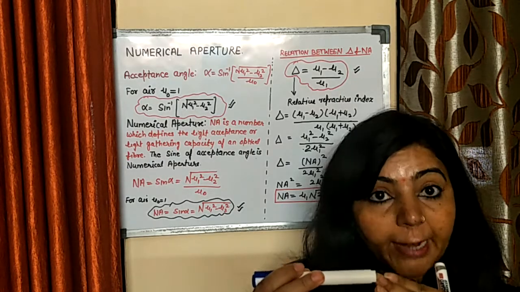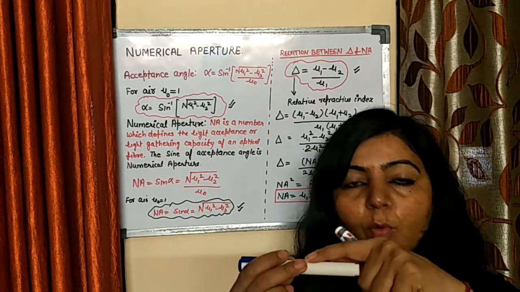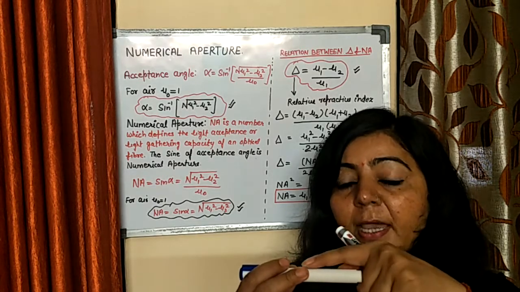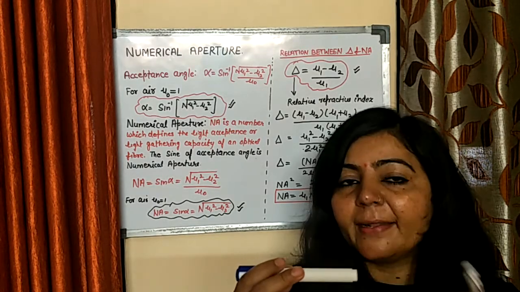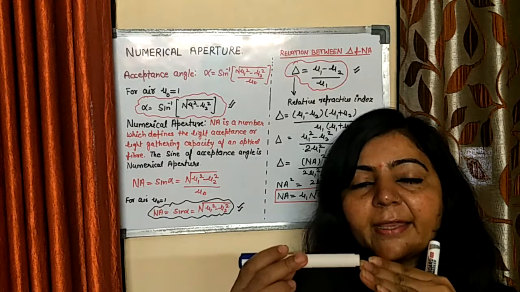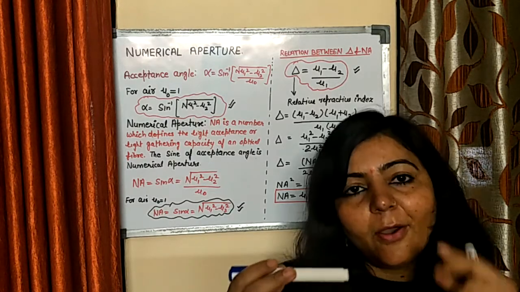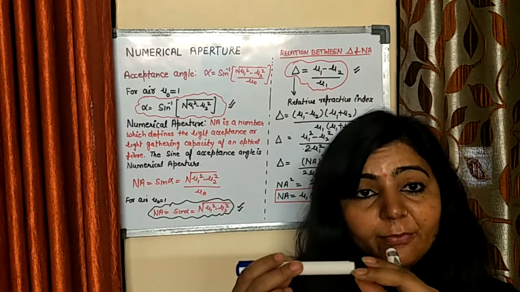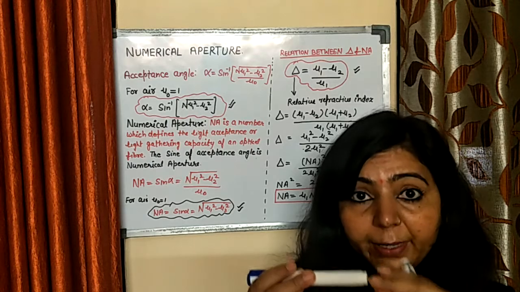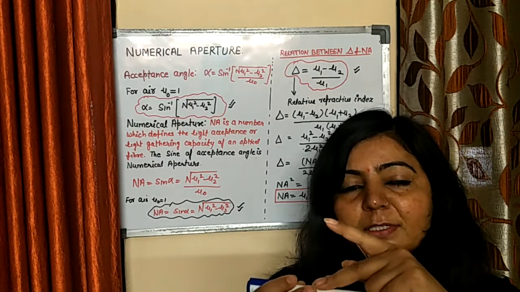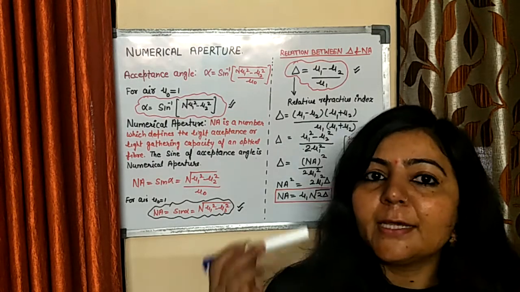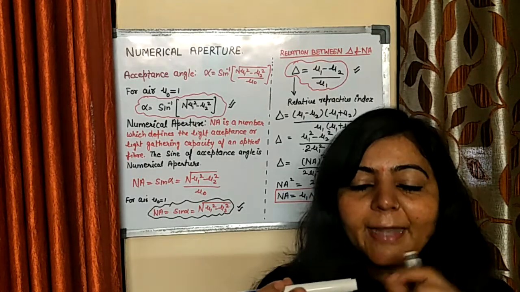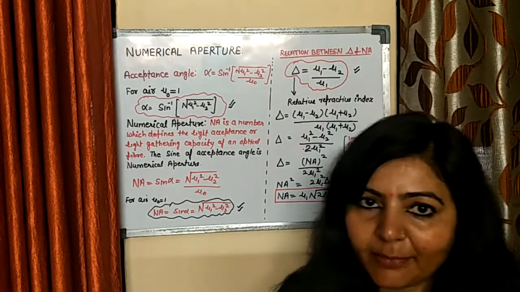If for that angle the angle of incidence over the core cladding interface is equal to the critical angle, then that external angle is the acceptance angle.